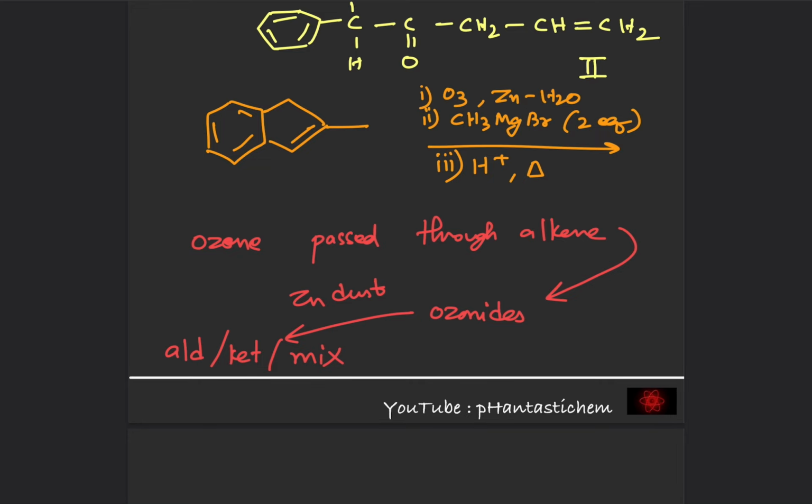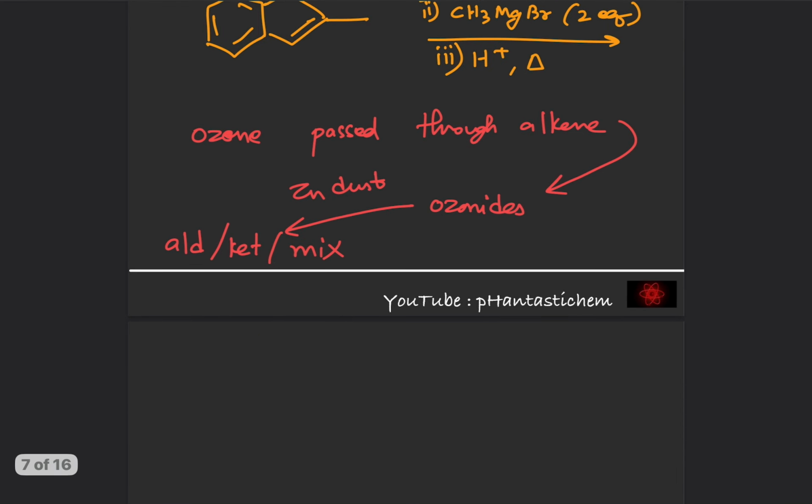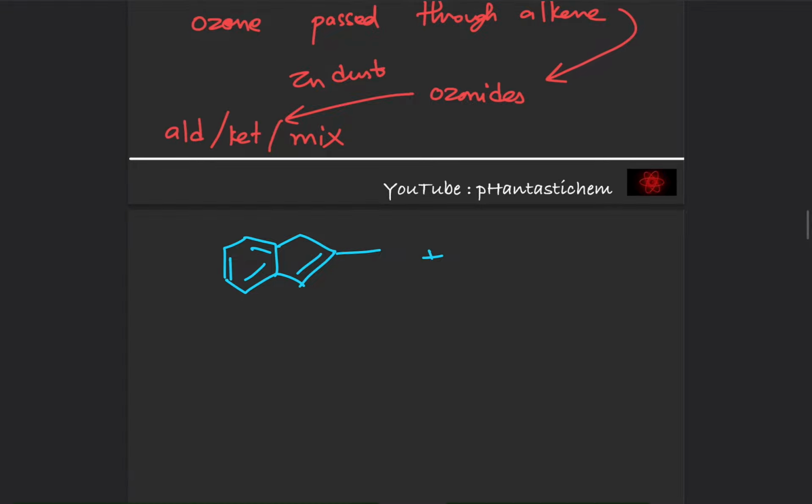And so let us start with our starting compound, that is this benzene ring and this double bond. So obviously it will react with ozone. To get the ozonide, we don't write the double bond. Remove the double bond, forget about the double bond. So I will write it in this fashion.